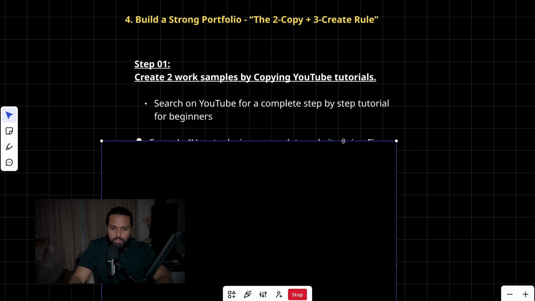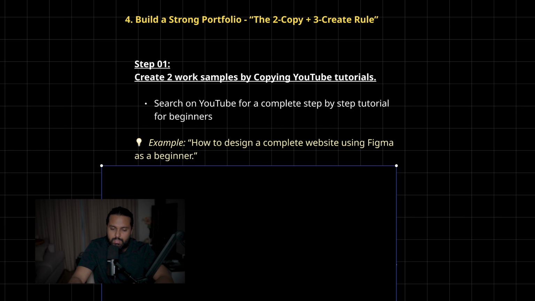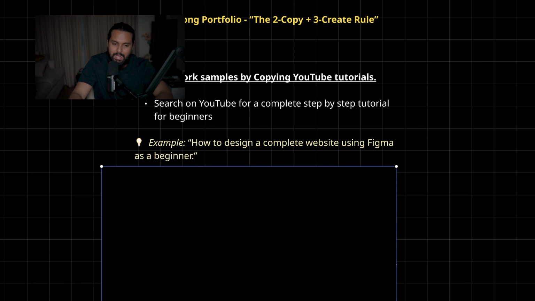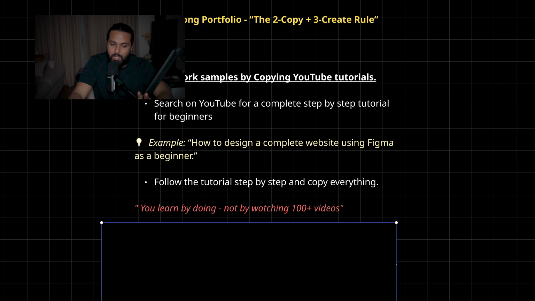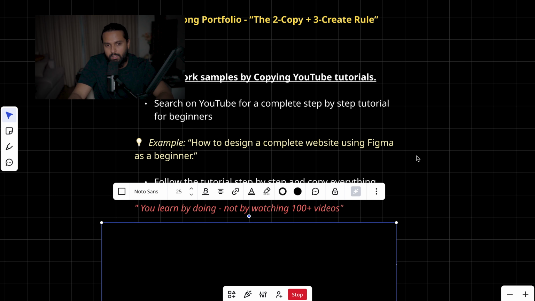Search on YouTube for a complete step-by-step tutorial for beginners. For example, how to design a complete website using Figma as a beginner. Just follow along the tutorial step by step and copy everything. Copy every click, copy everything shown in the video. And at the end of the video, you will have your portfolio sample, and create 2 portfolio samples by following YouTube tutorials. You learn by doing, not by watching 100 plus YouTube videos. So you can create your first portfolio samples by watching YouTube videos.